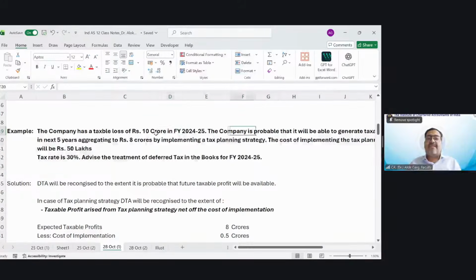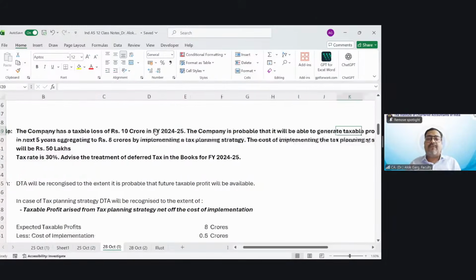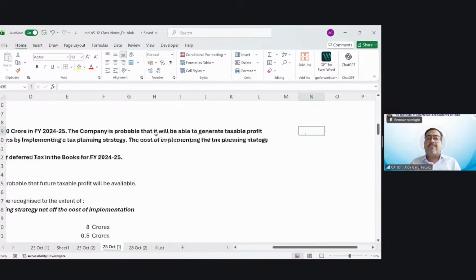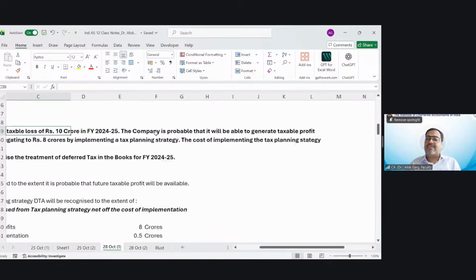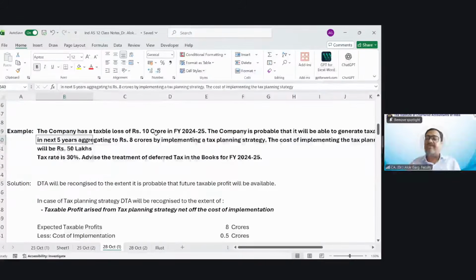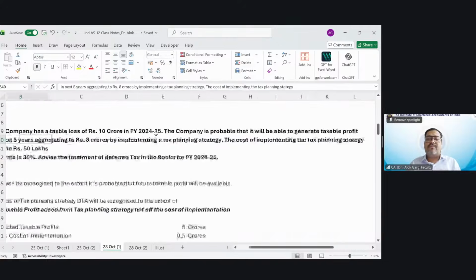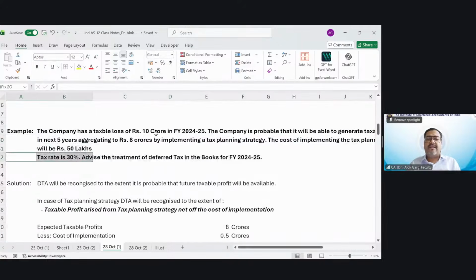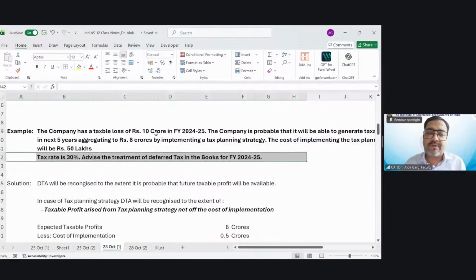The company has a taxable loss of 10 crore in FY 24-25. The company is probable that it will be able to generate taxable profit in the next 5 years, aggregating to rupees 8 crore, by implementing a tax planning strategy. So taxable loss of 10 crore, and in the next 5 years they will be able to earn 8 crore. The cost of implementation of the tax planning strategy will be 50 lakh. Tax rate is 30%. Advise the treatment of deferred tax in the books for FY 24-25.